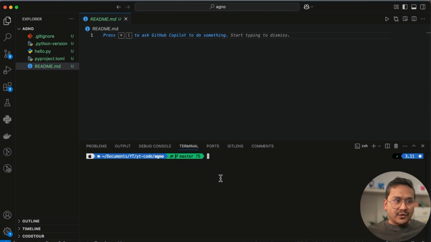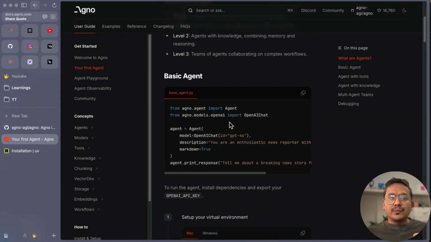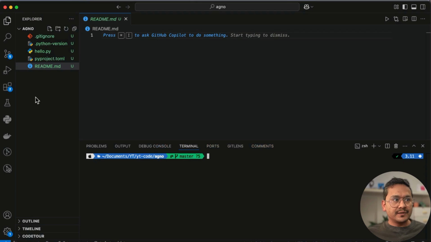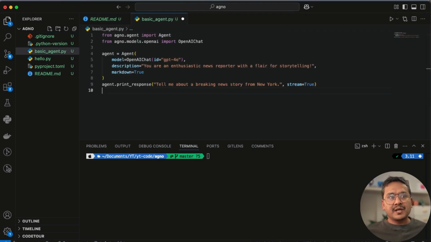So once this is done, what we need to do is just create our first agent, right? For that, we need to copy basic agent.py. I will copy this, go to VS Code, create a new file here, basic agent.py, and paste this. By the way, I just want to show you what happens if I run this, because I need to have packages installed and the OpenAI API key. If you run these things, it will ask you to install those. This is one level of learning things as you go.